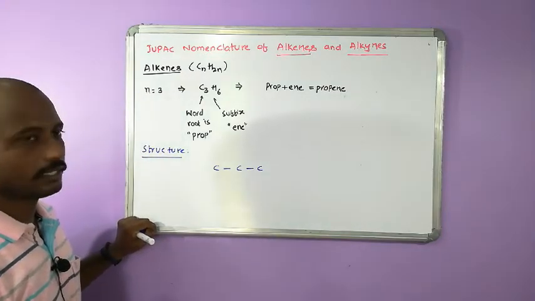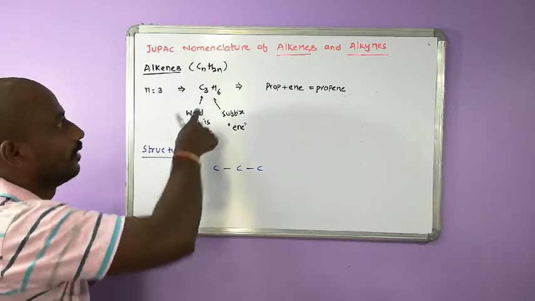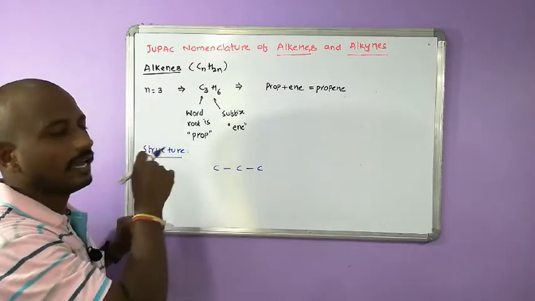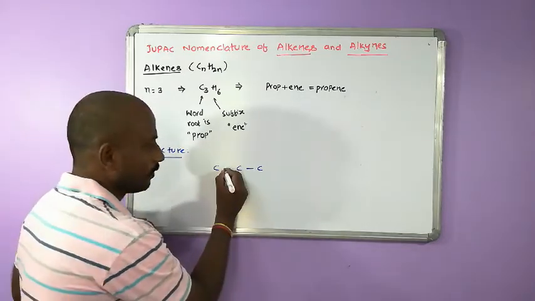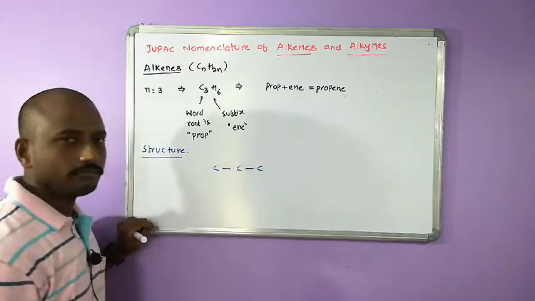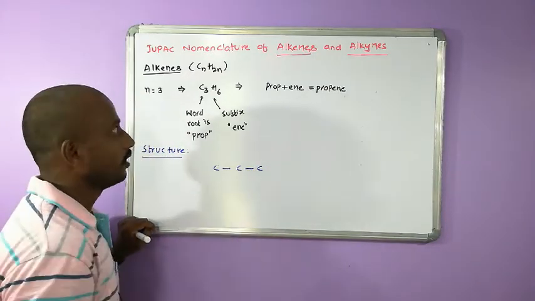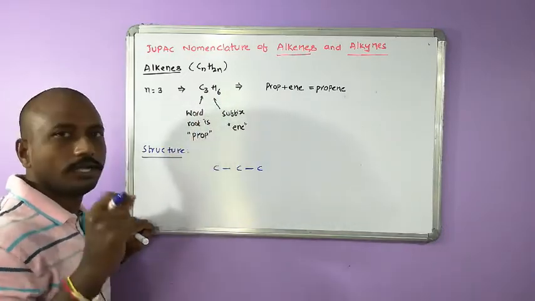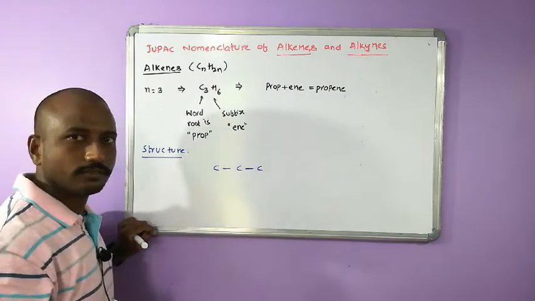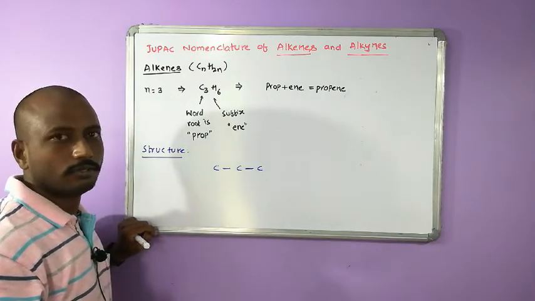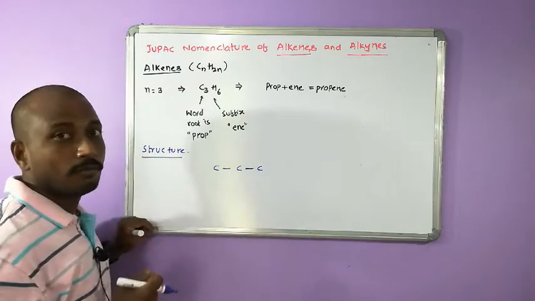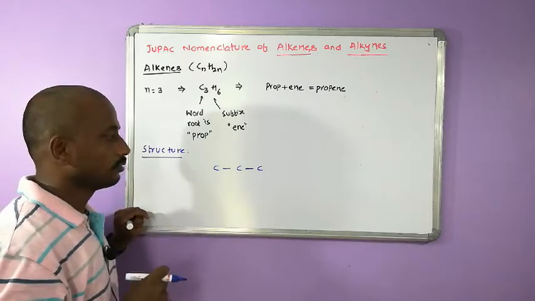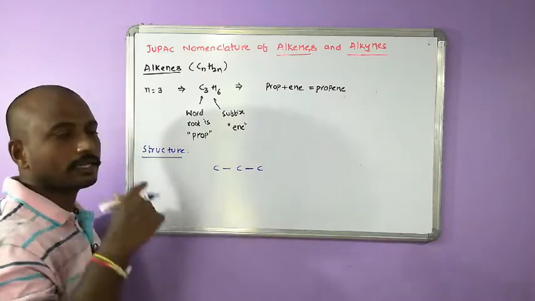What is the class of compound? It belongs to alkenes, which means it should contain a double bond. Where should the double bond be present? Between carbon and carbon, not between carbon and hydrogen. So between two carbons, make one double bond.